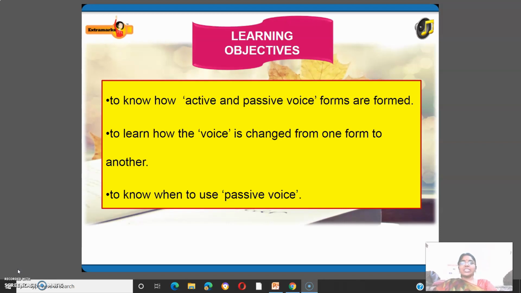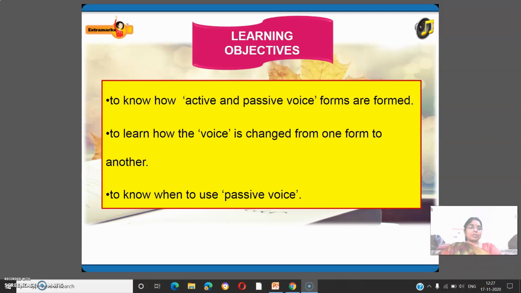Children, today we are going to learn a small grammar portion, active and passive voice. Right? So, first, learning objectives. We are going to learn and to know how active and passive voice forms are formed. Next, to learn how the voice is changed from one form to another form. Next, we are going to know when to use passive voice. Is it clear here? Yes? Okay. So, we'll move to the next.